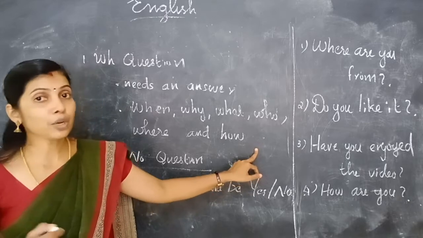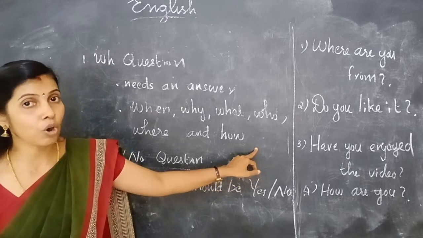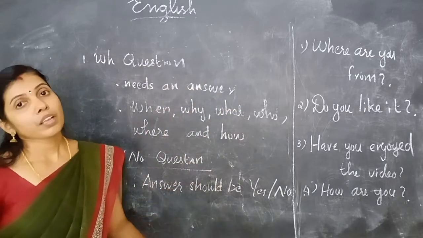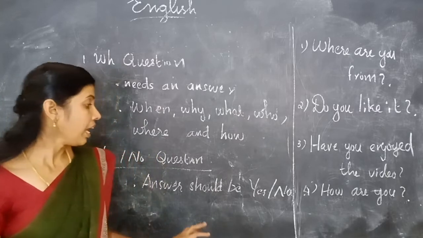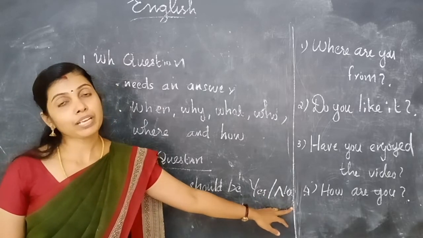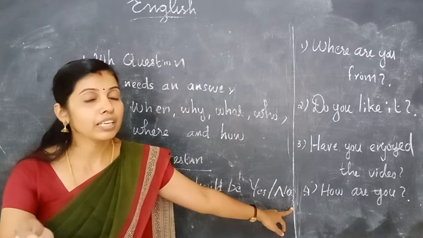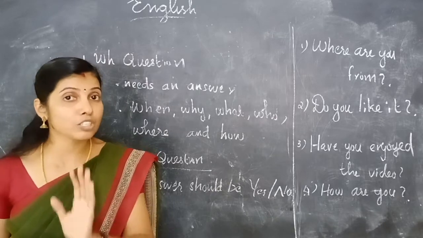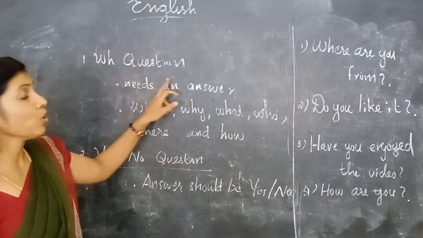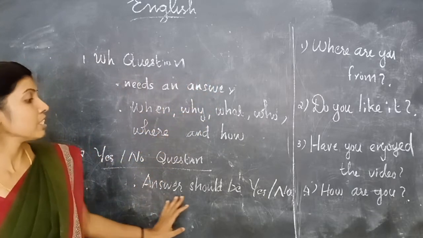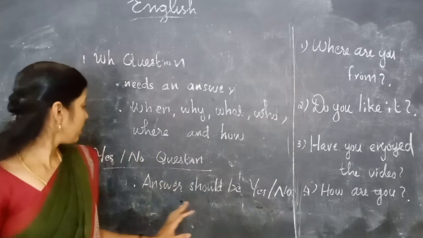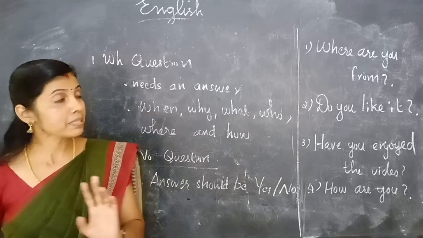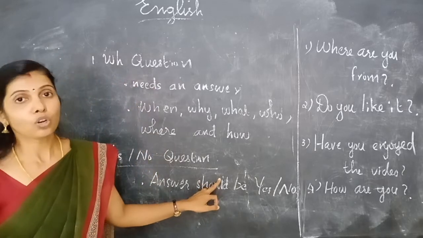For example, where do you come from? What's your name? How old are you? All these are WH questions. And the second type is yes or no questions. Any question for which the answer should be either yes or no. For example, have you enjoyed the video? Yes. How are you? It needs an answer, so it is not a yes or no type question. It's a WH question. Interrogative sentences can be of two types: WH questions and yes or no questions.